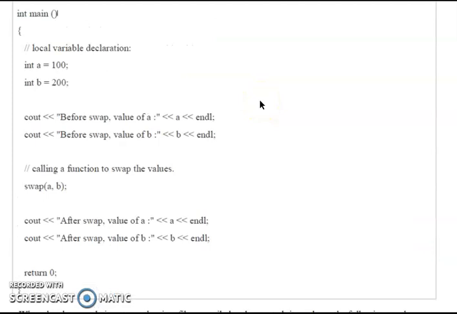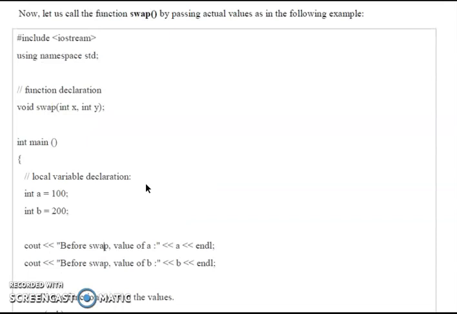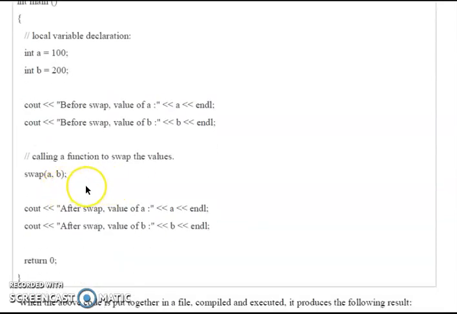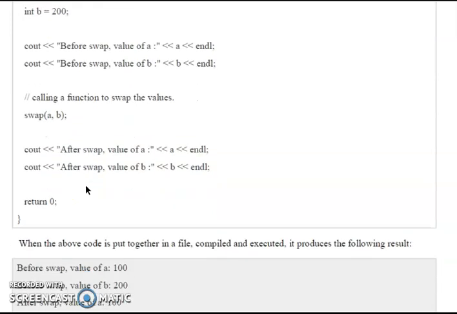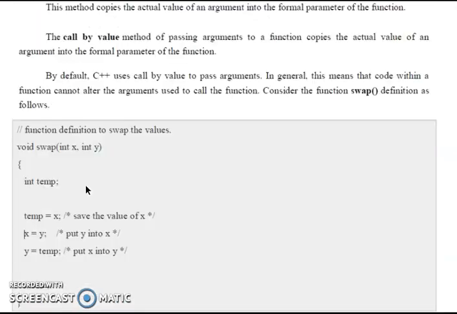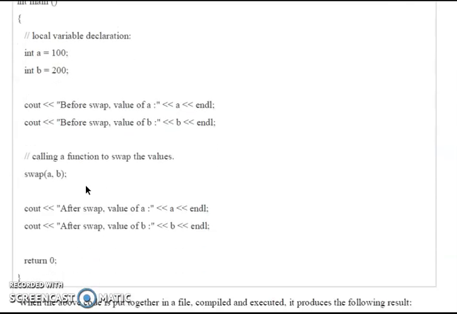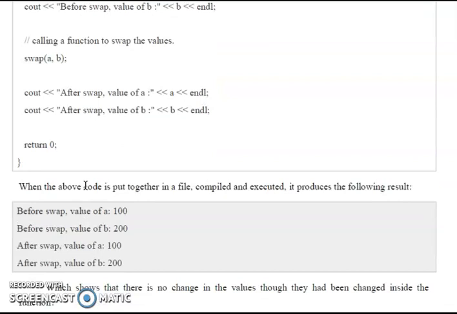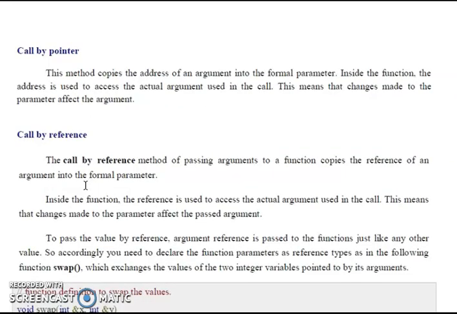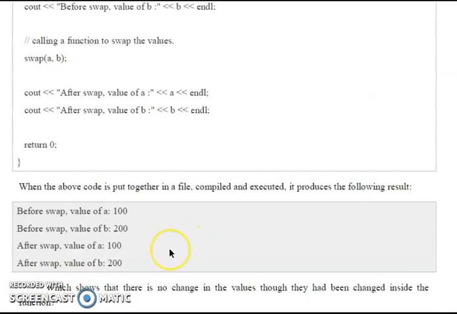How is it changing? Here we declare a equal to 100 and b equal to 200. The output will show the values before swapping, then we call the function to swap the values, which goes to a and b. Swapping means the values a and b are interchanged. This is call by value.